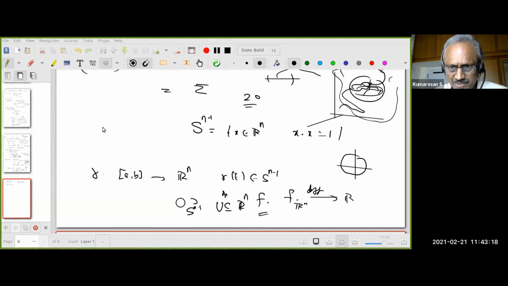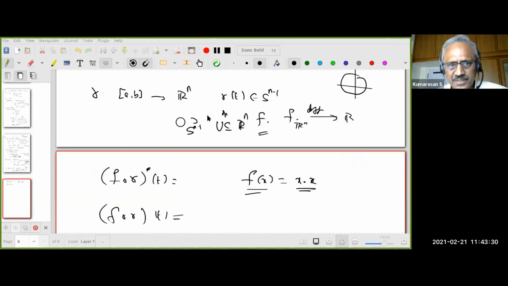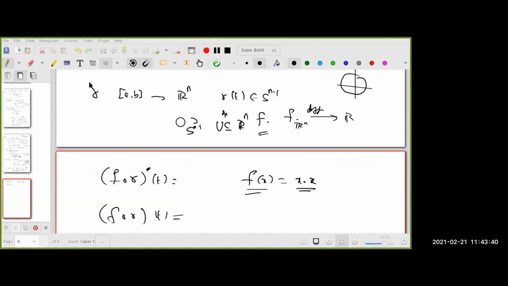What is the necessary and sufficient condition for that? Radius equals 1. Now look at this. I defined that. Therefore, what is f composite gamma? What can you say about that function? Satya, how many had answered? 15, sir. Still no. Very bad.